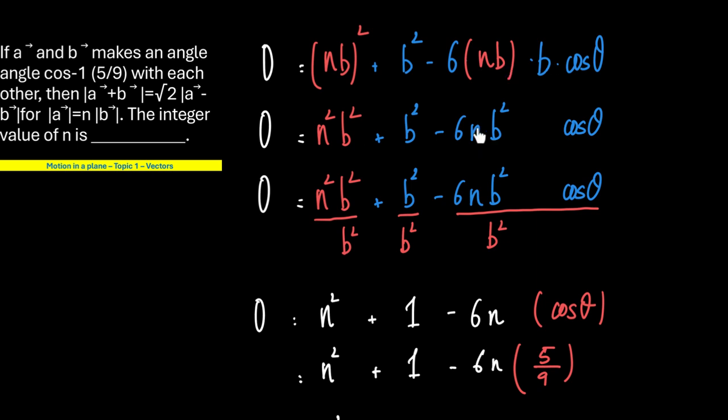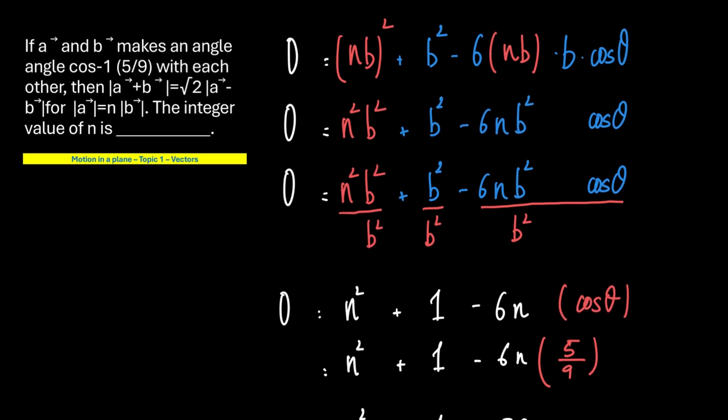I'll divide this complete equation by b square. What I get is n square plus 1, since b square by b square is 1, minus 6n cos theta. It is given in the question that A and B make an angle cos inverse 5 by 9, which means theta, the angle between vector A and vector B, is cos inverse 5 by 9.